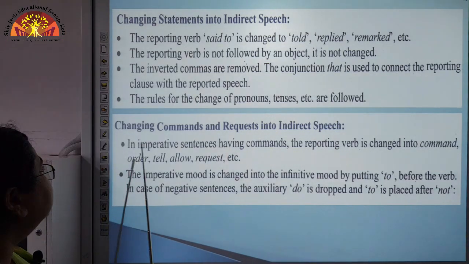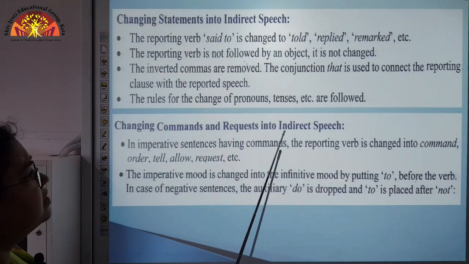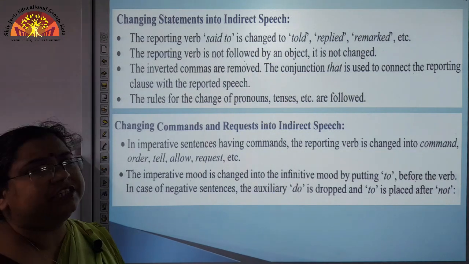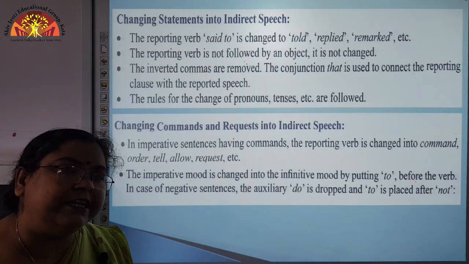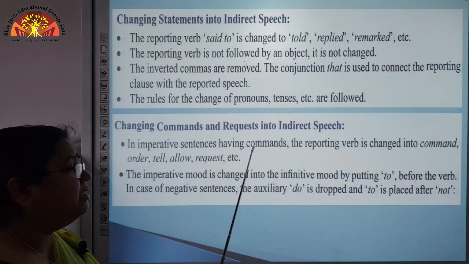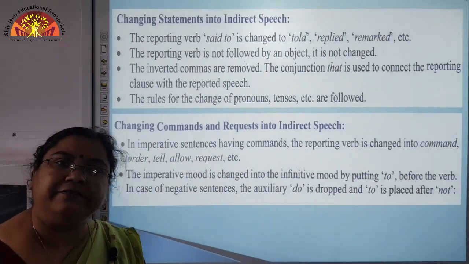Now, changing commands and requests into indirect speech. So, we have to understand the rules of how to change those commands and requests, that means imperative sentences.